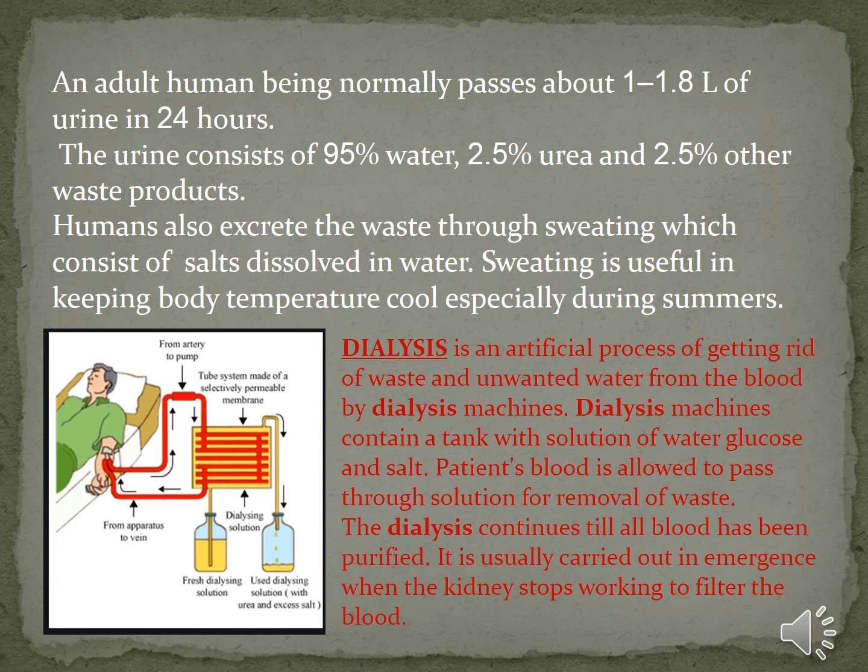Now here we are going to discuss dialysis. It is an artificial process of getting rid of the waste and unwanted water from the blood by a dialysis machine. Dialysis machines contain a tank with a solution of water, glucose and salt. The patient's blood is allowed to pass through the solution for the removal of waste. The dialysis continues till all the blood has been purified. It is usually carried out in an emergency when the kidneys stop working to filter the blood.